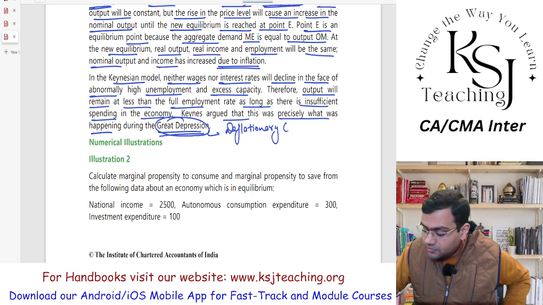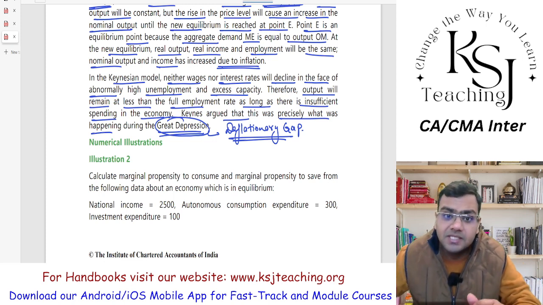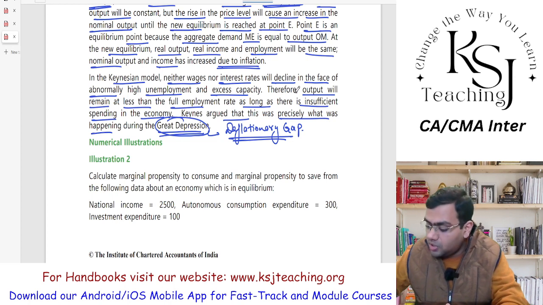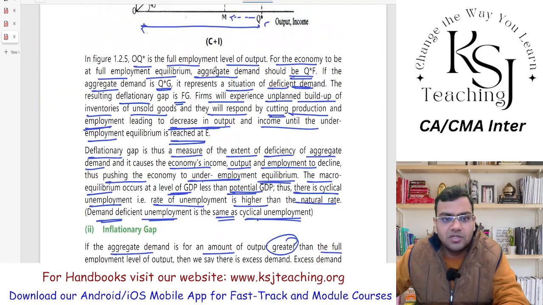The Great Depression was what? When the economy was on the downfall. The economy was on the downfall, that means you will have less disposable money in hand. Less disposable money in hand means you will spend less, isn't it? And when you will be spending less, that means you are demanding less. Aggregate demand will be less than the supply. And for that, what will happen, sir? The output will be at less than full employment. That is but logical, as we have studied in the case of deflationary gap.